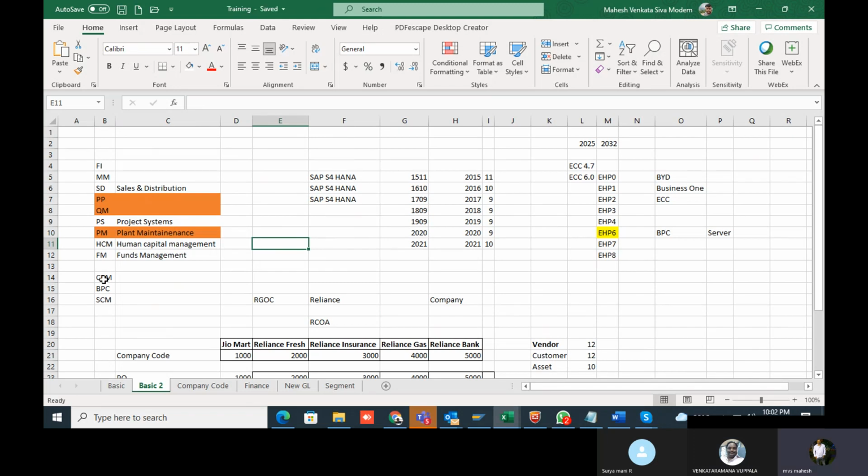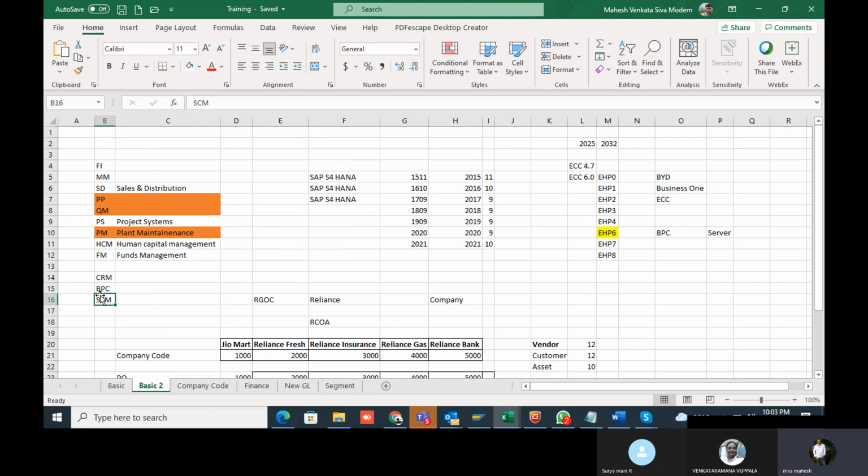And there are other modules like customer relationship management, that is CRM, BPC, business process consolidation, which is for consolidation purposes. If we have multiple company codes on the global side, we can use this module and get consolidation-wise reports. The next one is supply chain management.